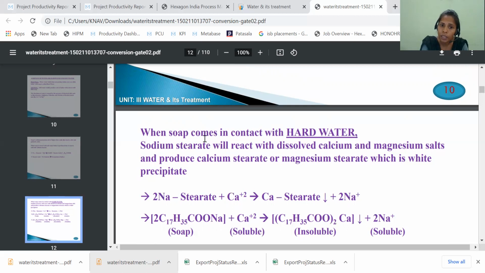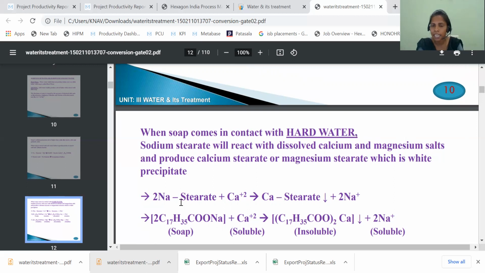So the sodium stearate will react with calcium +2 and magnesium +2 ions to produce calcium stearate and magnesium stearate, which is a white precipitate. These are not in the form of lather. They are in the form of precipitate. Because of this reason, the hard water does not give lather with soap.